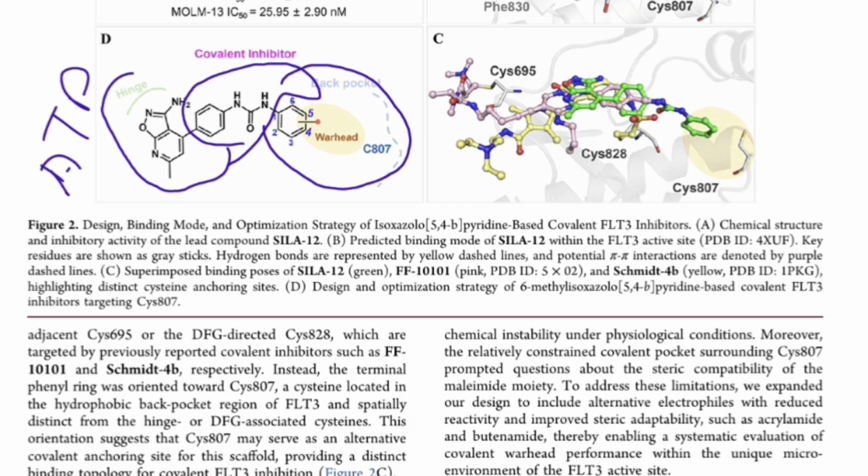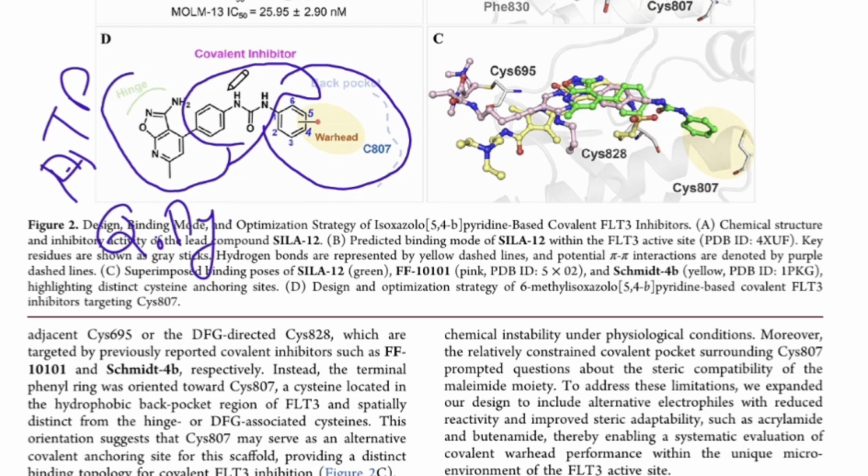It contains heterocyclic cores, which can be anything, like quinazoline, pyrimidines. Note them down so that you can use them in your paper.